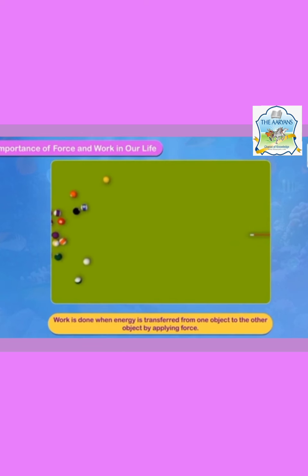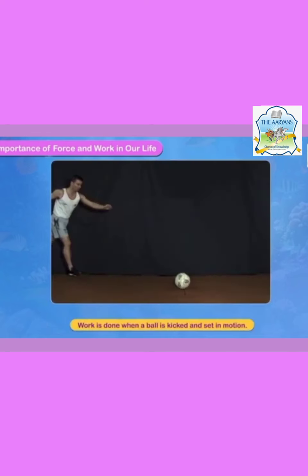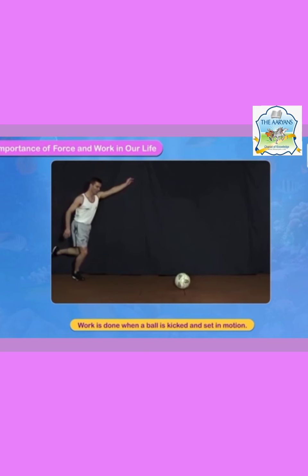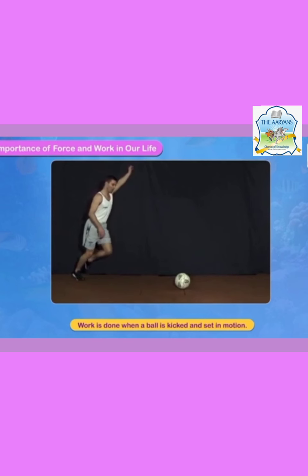Work is done when energy is transferred from one object to the other object by applying force. In this picture, we have applied force with the help of that stick, with the help of that ball, and it is transferred from one object to many objects. Work is done when a ball is kicked and set in motion.